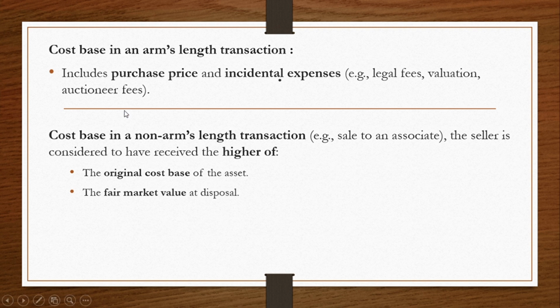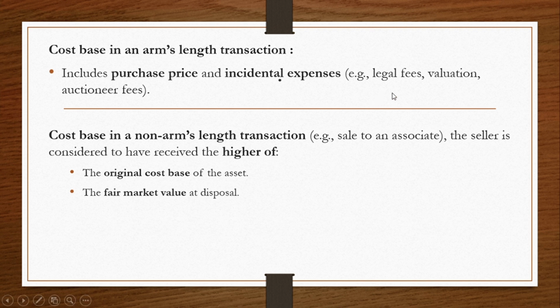Then in a non-arm's length transaction, the parties are close to each other. They have a close relationship or they know each other. It's like selling something to your friend. It's not the same as selling it to a stranger. When you're selling it to a stranger, it is an arm's length transaction since you're independent parties. But when you're selling it to someone you know, it is a non-arm's length transaction because your relationship can affect the pricing of the asset.